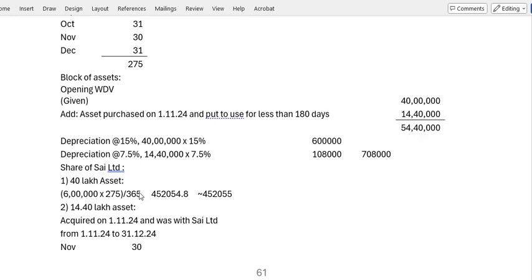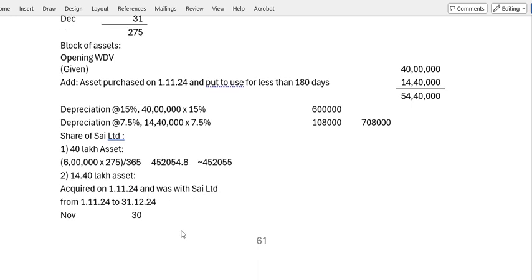Okay. Then the share of the SAI limit is for the 40 lakh assets. Actually we have calculated it was total 365 days, the full year it was 14231.3. We will consider as if there is no amalgamation. So for 365 days, 275 days it was the SAI. So 275 by 365 into 6 lakhs. So it will get the share of 4,52,055.